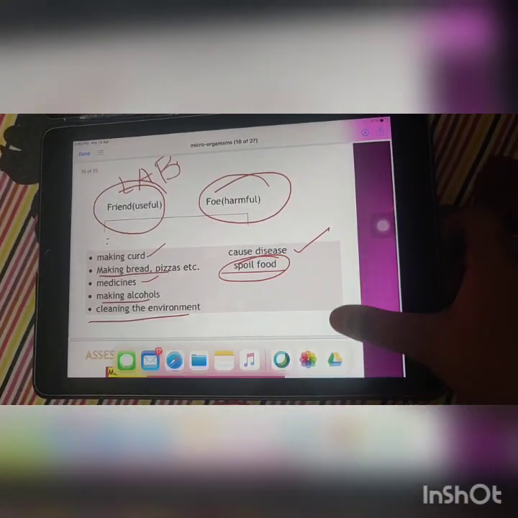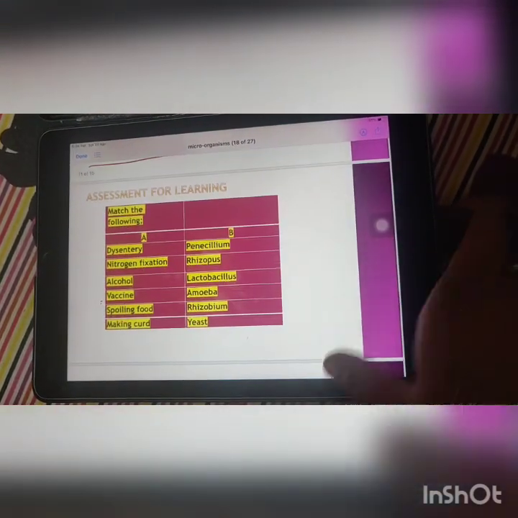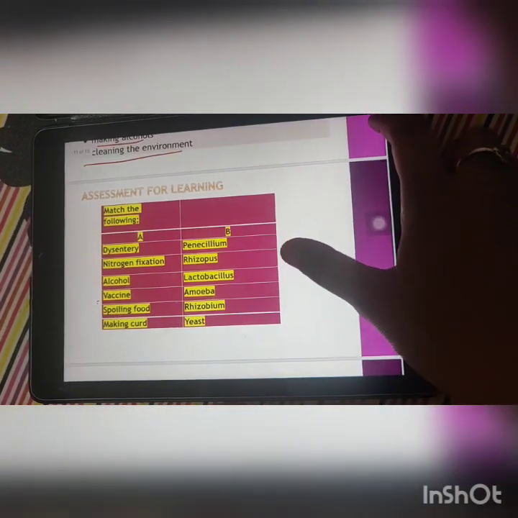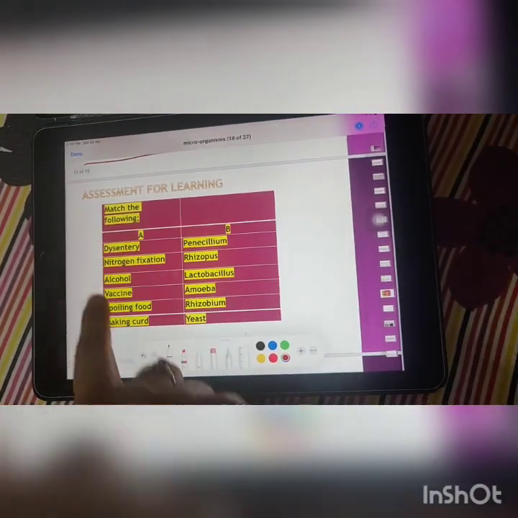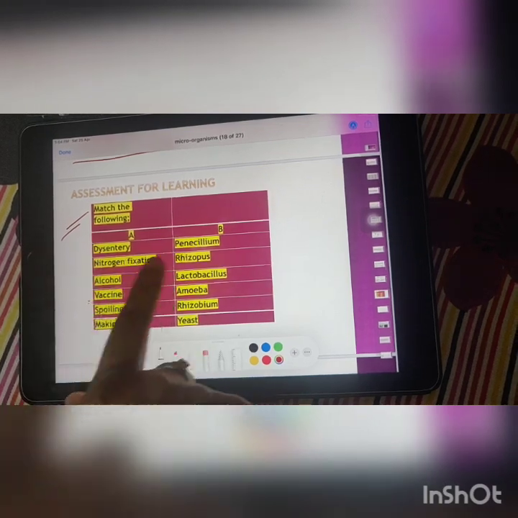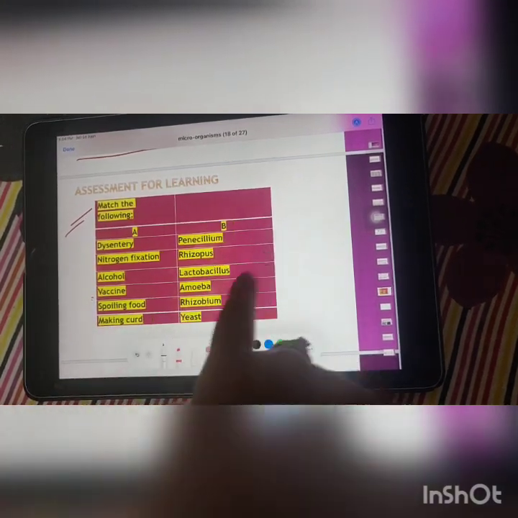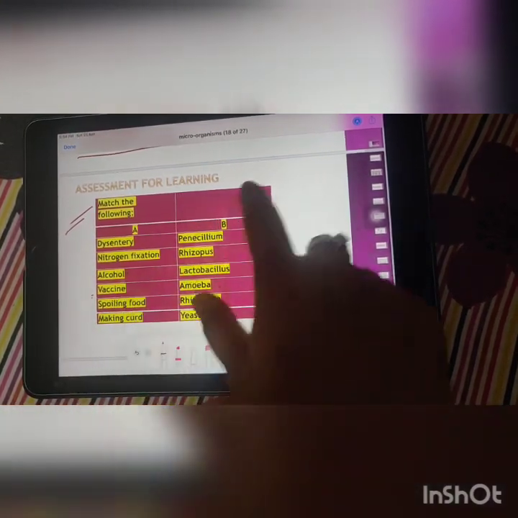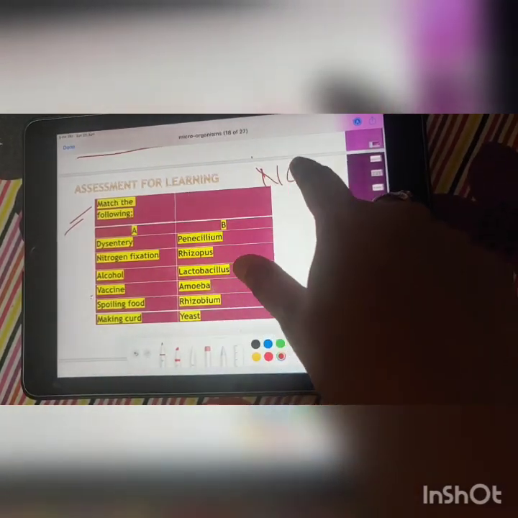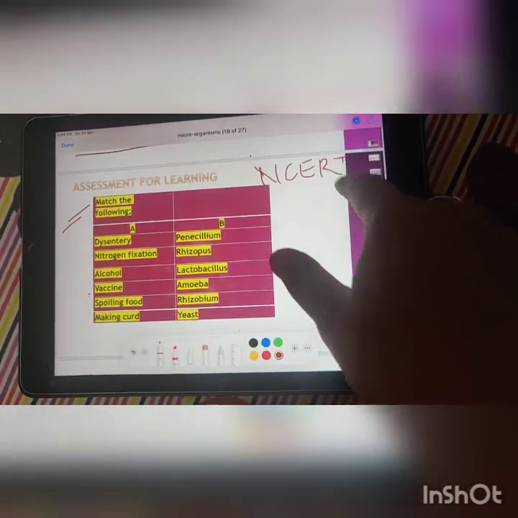Now, I will end this lesson with a question for you. First, you have to match the following. There are two categories. You have to match them, and you can take the help of your NCERT. Read your NCERT and then do this.